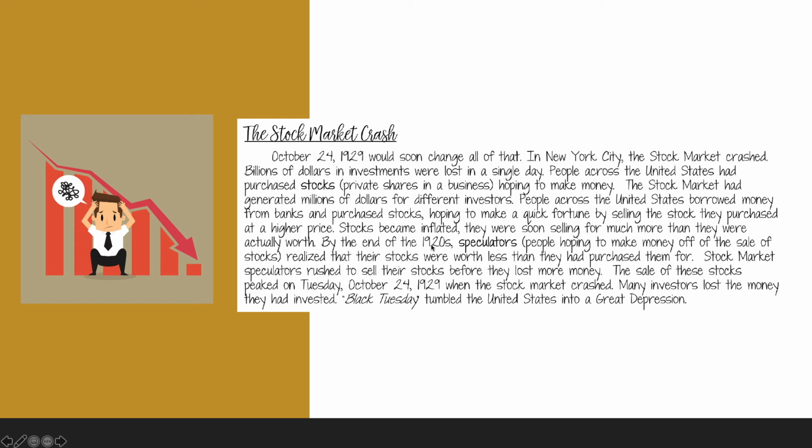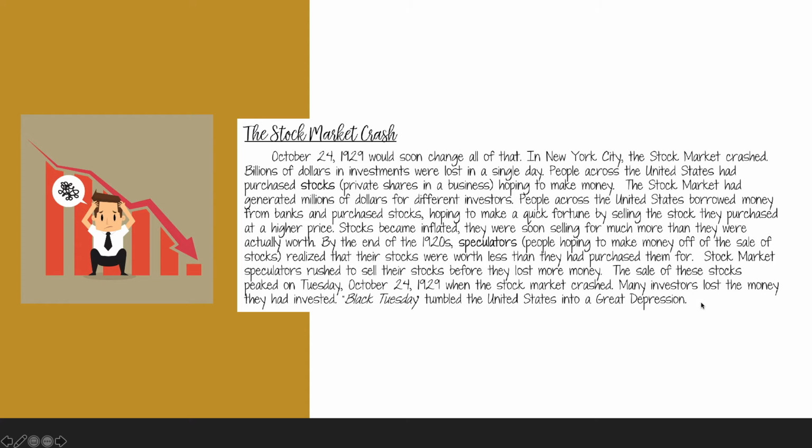By the end of the 1920s, speculators, people hoping to make money off of the sale of stocks, realized that their stocks were worth less than they had purchased them for. Stock market speculators rushed to sell their stocks before they lost more money. The sale of these stocks peaked on Tuesday, October 24, 1929, when the stock market crashed. Many investors lost the money they had invested. Black Tuesday tumbled the United States into a Great Depression.